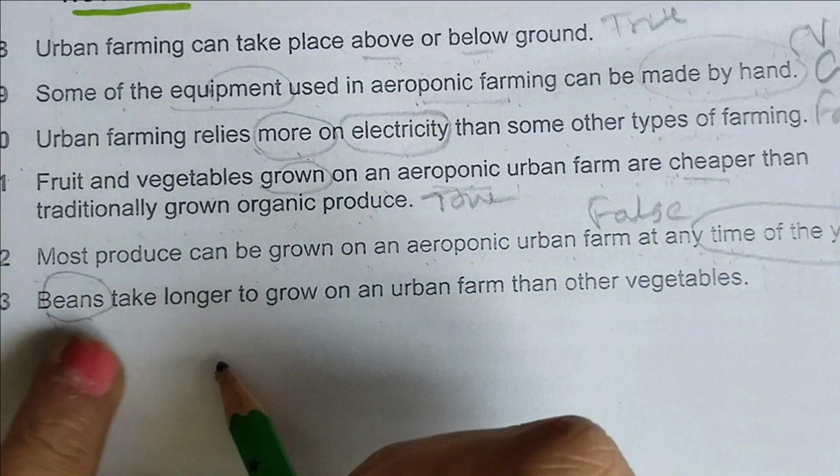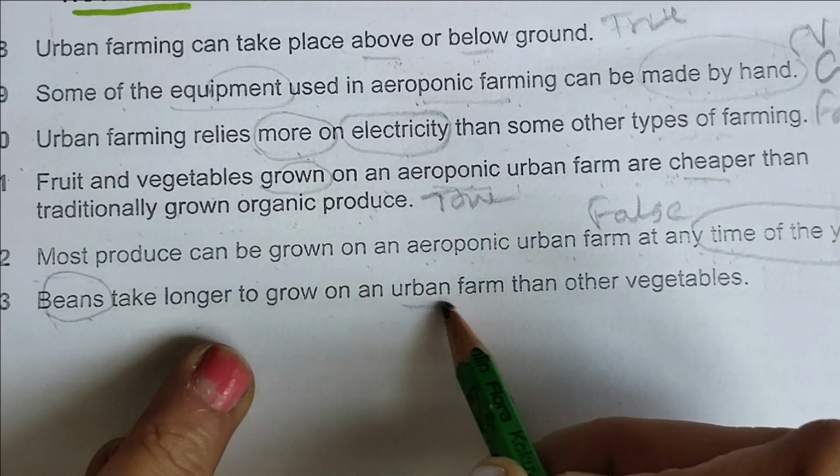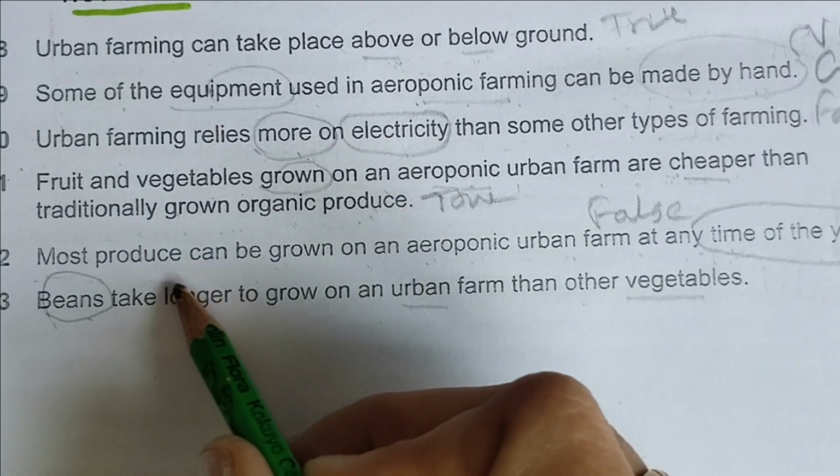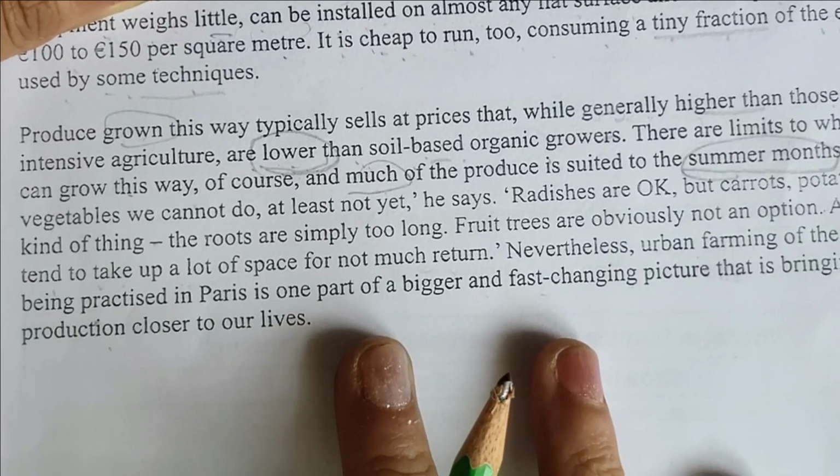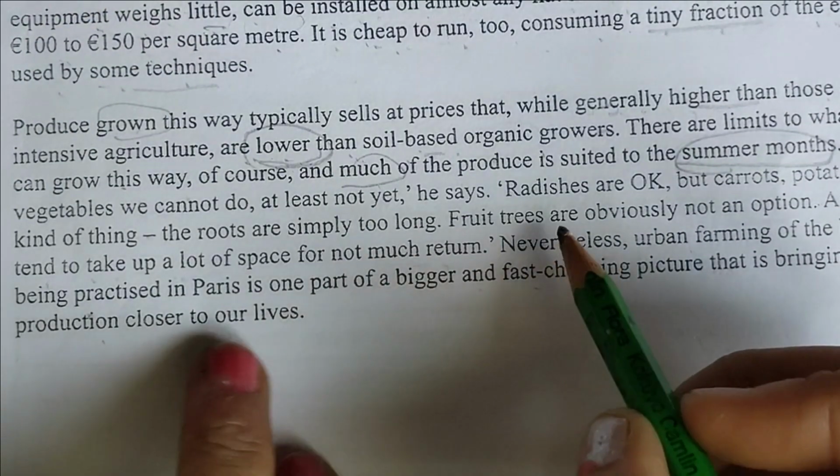Now 13: beans, an important keyword, take longer to grow on an urban farm than other vegetables. So bean is taking longer on an urban farm than any other vegetable. So it is clearly given, you can see this. We have to read it.